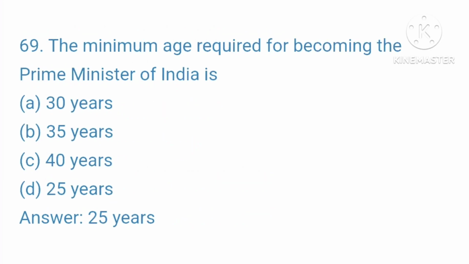69. The minimum age required for becoming the Prime Minister of India is A. 30 years. B. 35 years. C. 40 years. D. 25 years. Your right answer is 25 years.